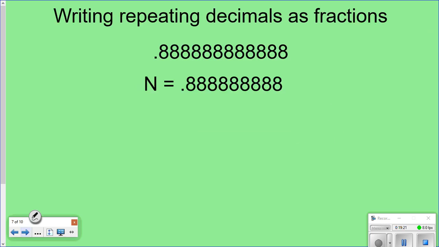No, I don't want to do that. I want to do this. Okay, this is the new part today. So remember, you know how to write a terminating decimal as a fraction. Okay, in your notebook, this is what you need to write. Writing repeating decimals as fractions. Now you can get off your page that had your picture and you can go back to your notes. Okay?